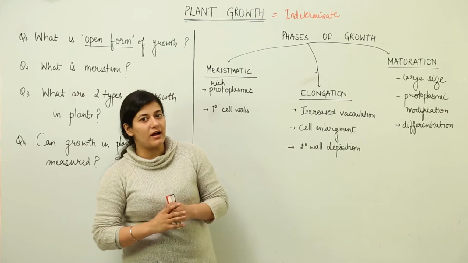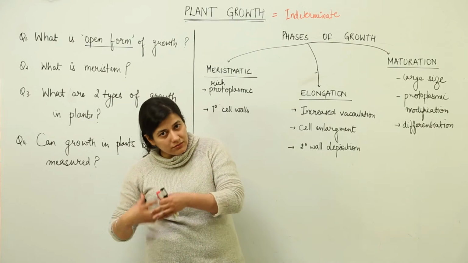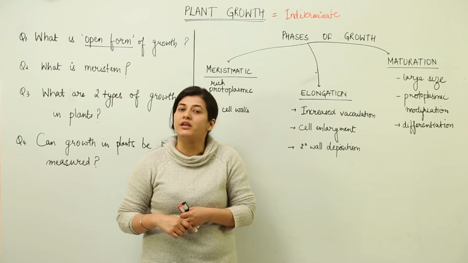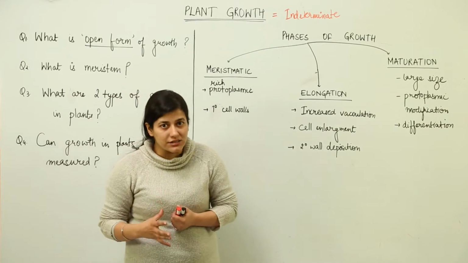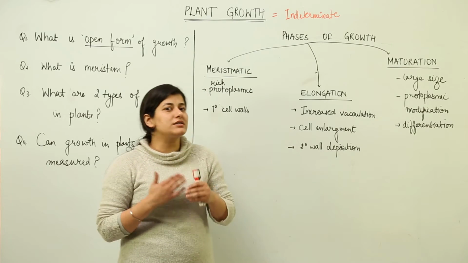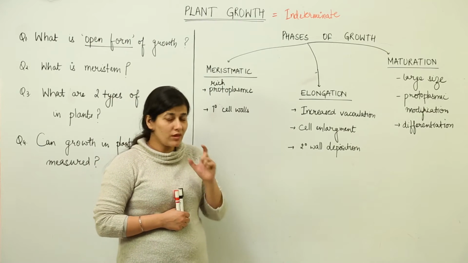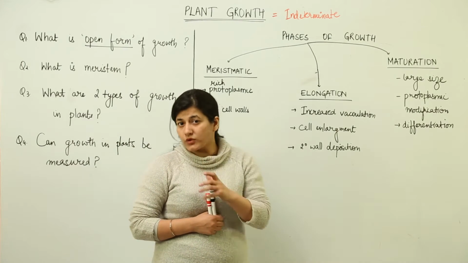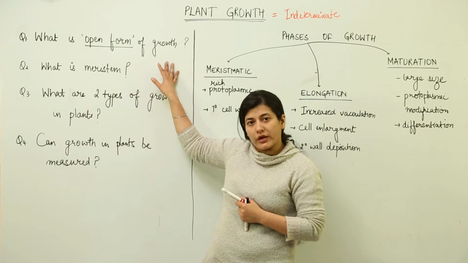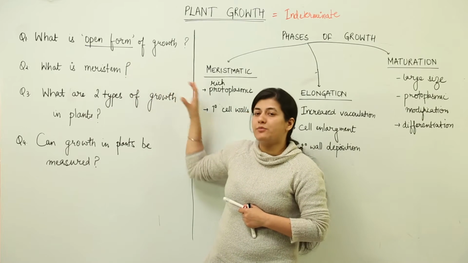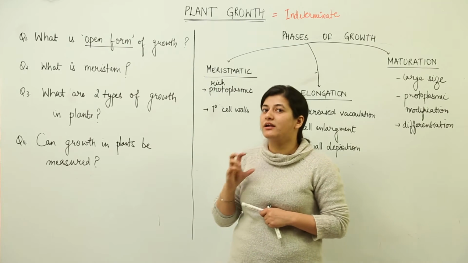In case of plant, you never know from where a branch would grow, from where the roots, till which place the roots are going to penetrate, where the leaves would grow, because that growth is basically indeterminate. Because it is unfixed, that is why we term plant growth as indeterminate. What is to be seen importantly in plant growth is that it is an open type of growth. When I say open type of growth, it means that the growth is not going to stop during the entire life.